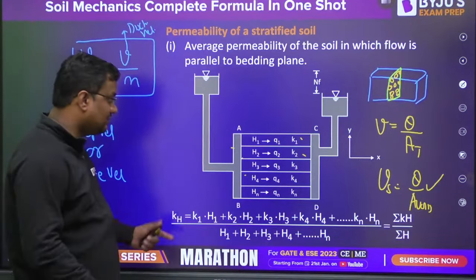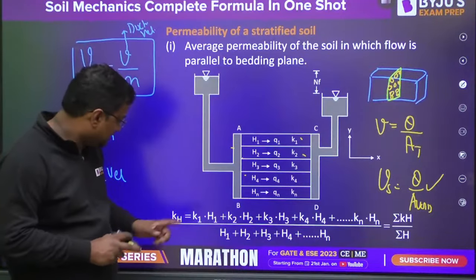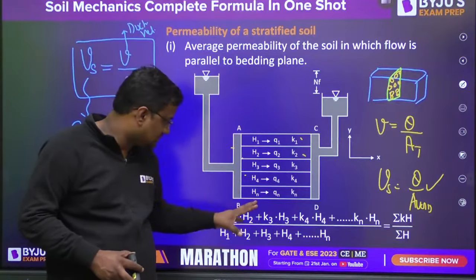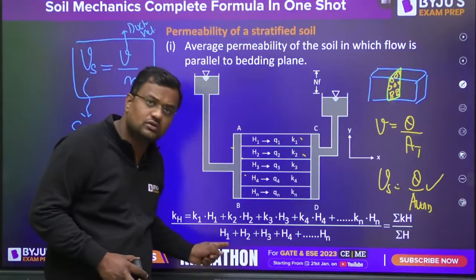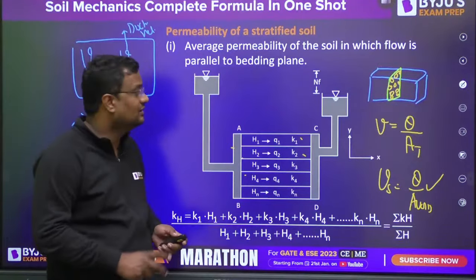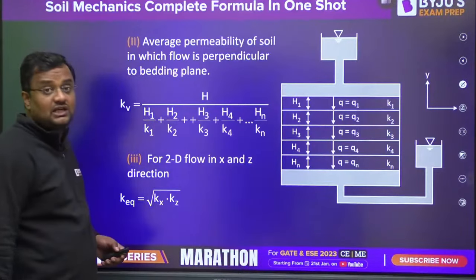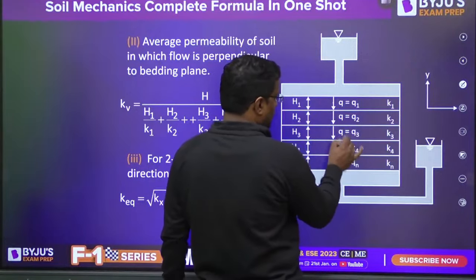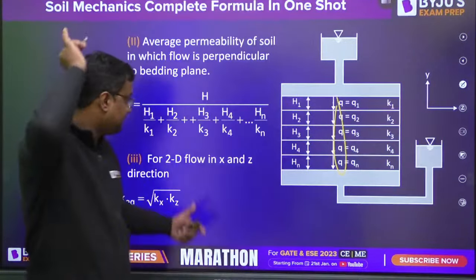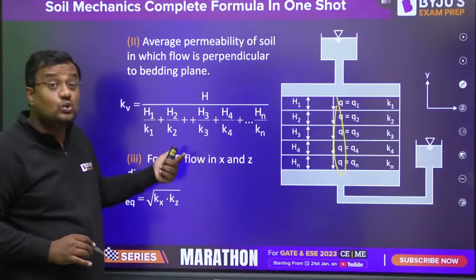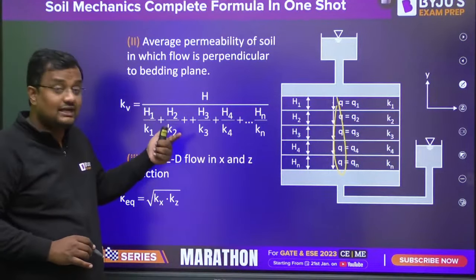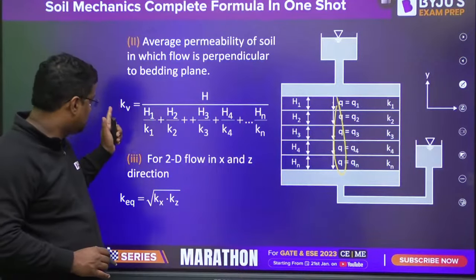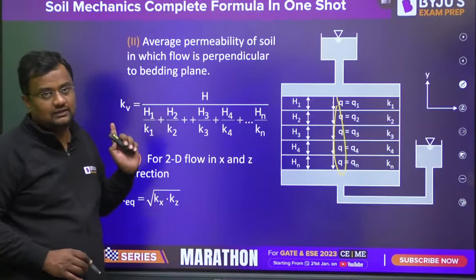And this is also an arithmetic mean: K1 plus K1 plus K1, H1 times, plus K2 plus K2 plus K2, H2 times, and this is the total number of values. This looks like an arithmetic mean. And when perpendicular, the discharge is the same. Q1, Q2, Q3 all are the same. So for perpendicular, this is the formula, and this looks like a harmonic mean. Arithmetic mean is greater than geometric mean, which is greater than or equal to harmonic mean. So K horizontal is greater than K vertical.